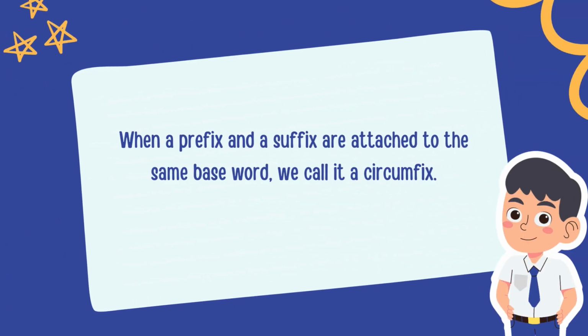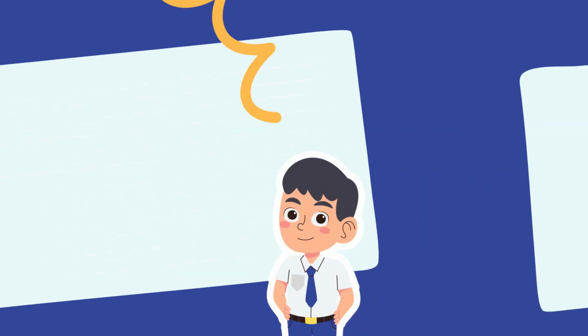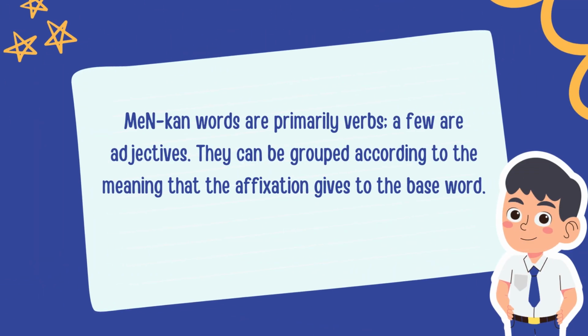When a prefix and a suffix are attached to the same base word, we call it a circumfix. Men-kan words are primarily verbs, a few are adjectives. They can be grouped according to the meaning that the affixation gives to the base word.